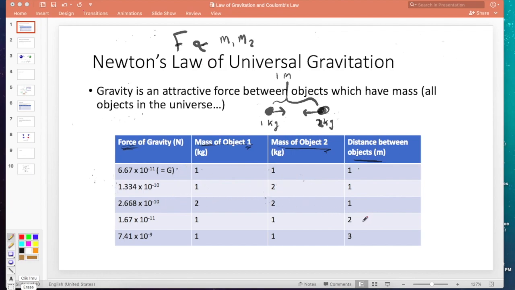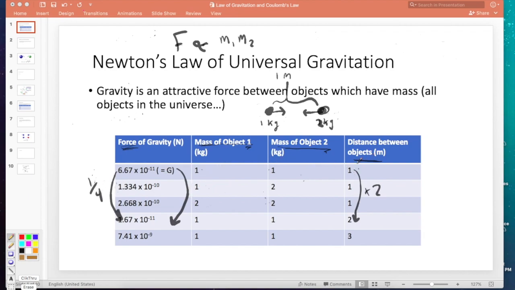What about the distance, though? So if we keep the masses the same, 1 to 1, 1 to 1, but this time we double the distance, so the distance has been doubled, what happened to the force of gravity? Well, this time the force of gravity got weaker. Do you see that? It went from 6.67 times 10 to the negative 11th to 1.67 times 10 to the negative 11th. If you get out your calculator and find the ratio there, you will see that that just got cut by a factor of 4, 1/4. So that's interesting.